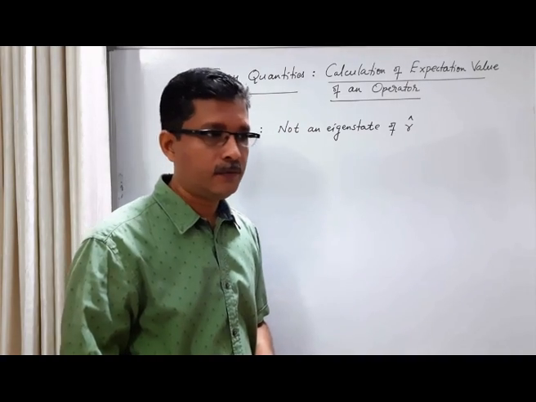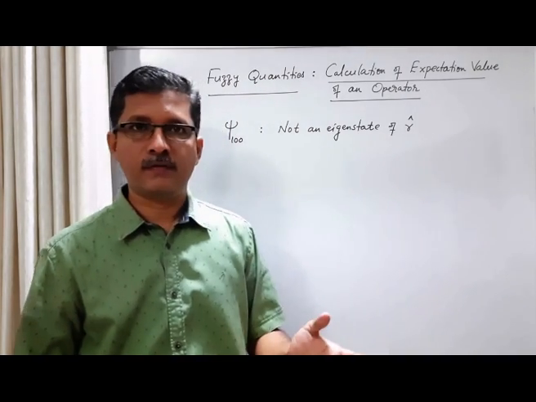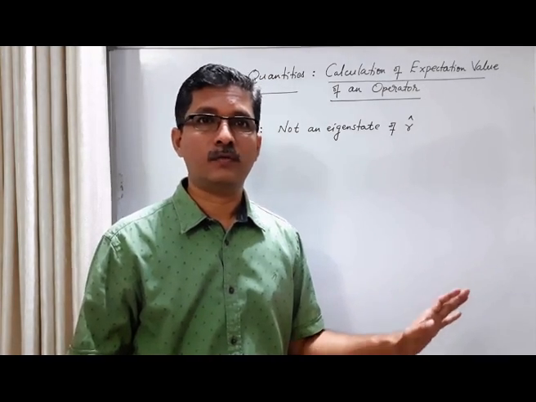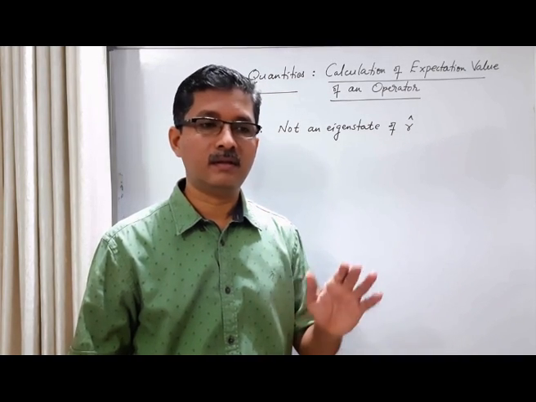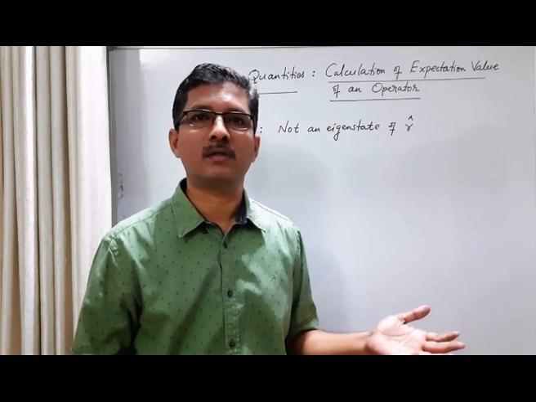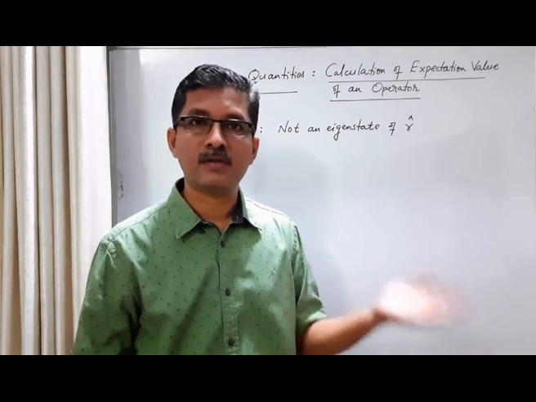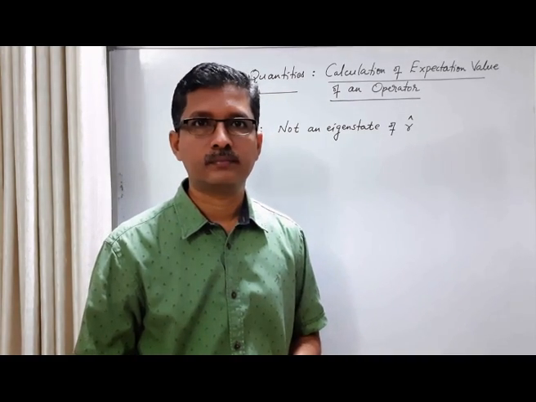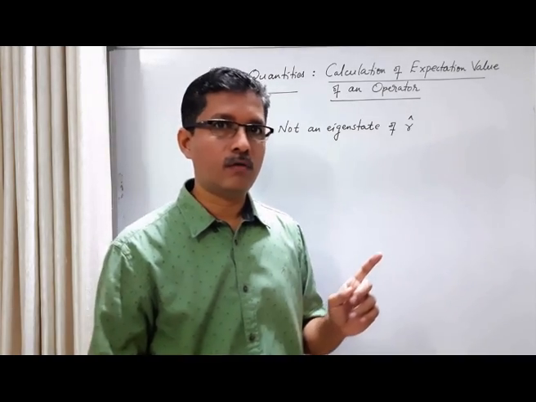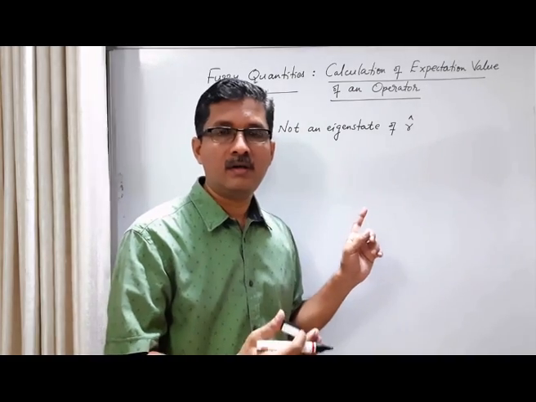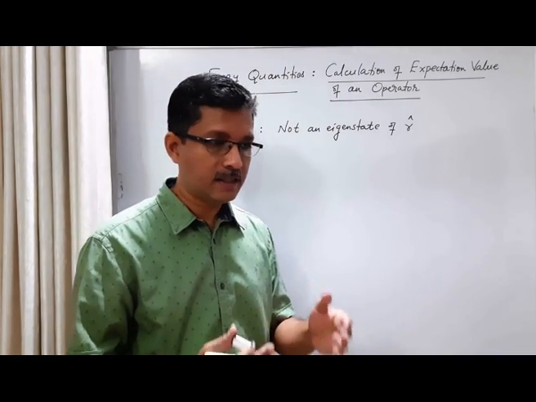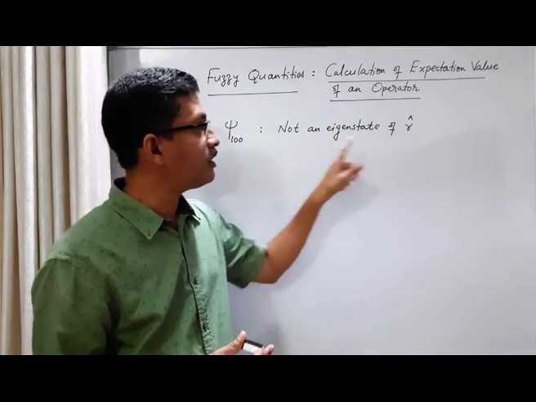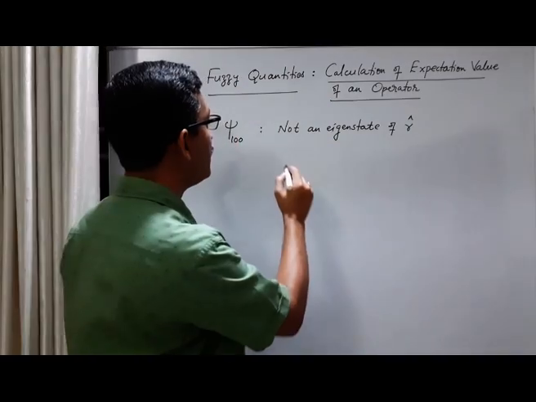So what? If we measure a physical quantity in a state which is not an eigenstate of the corresponding operator, then the result of measurement will be a fuzzy quantity. That is, in each trial of the measurement, we get a different value. So in the example of the hydrogen atom in the ground state, when we measure the radial distance of the electron from the nucleus, we get a different value in each trial of measurement because this state is not an eigenstate of R.